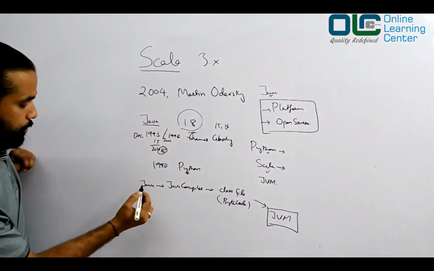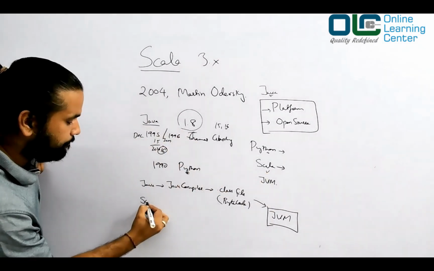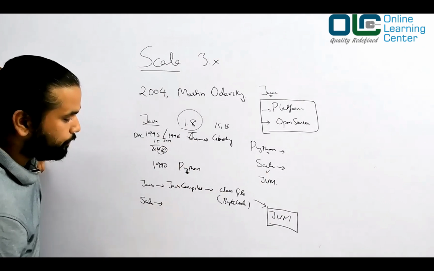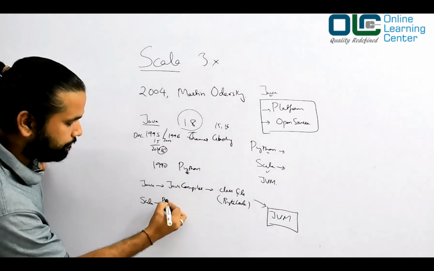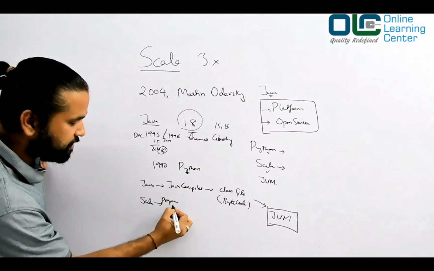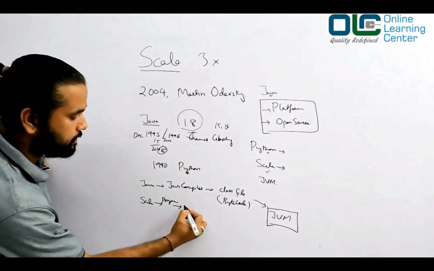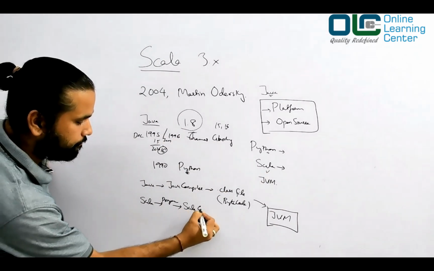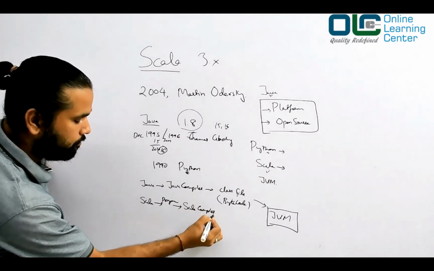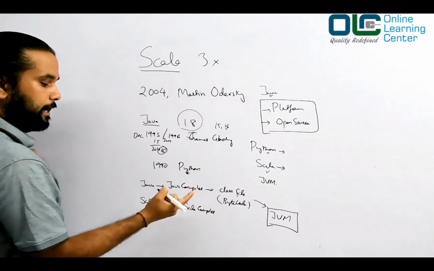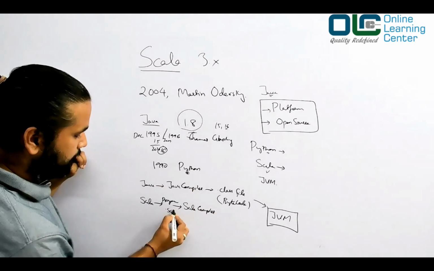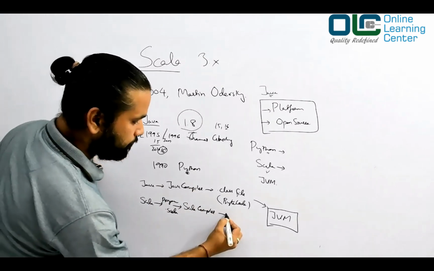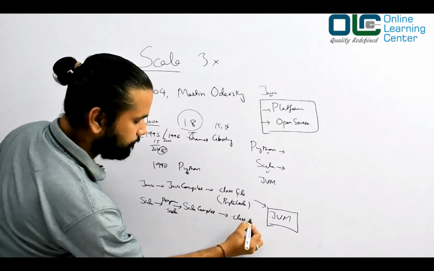Now similarly, you can use Scala. You will write a Scala program, and this program would be compiled by a Scala compiler, and the Scala compiler is going to convert your dot Scala file to a dot class file.